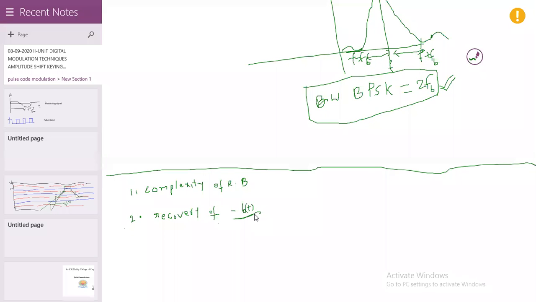So these are the two disadvantages present in the BPSK signal.